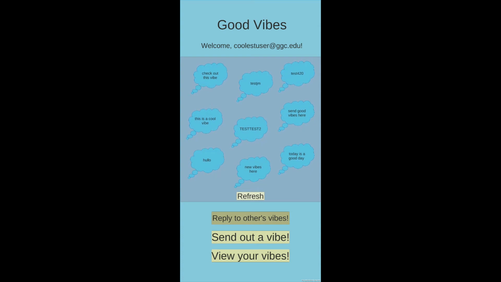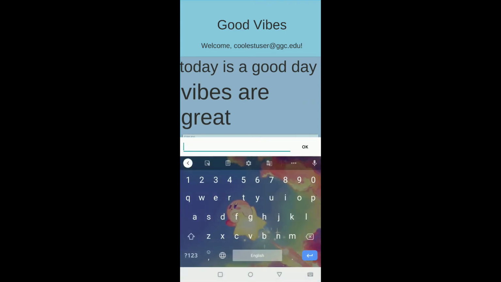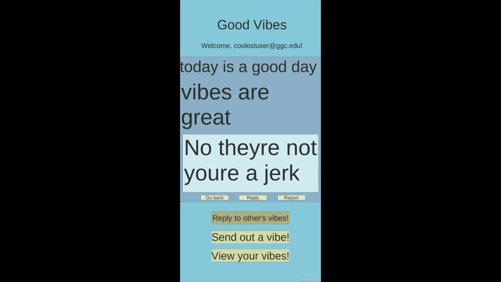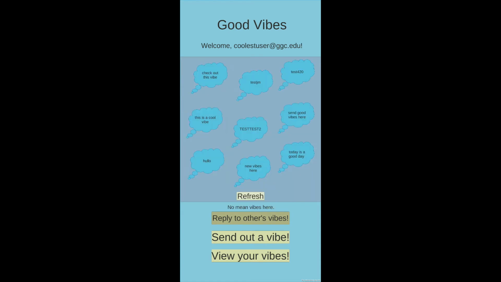Let's suppose I'm in a foul mood, so I attempt to reply with a bad vibe. Our filter will stop the user from sending out vibes like these. But say the vibe itself was bad and got past our filter. This is where the reporting feature can come in handy. Let's select report instead.